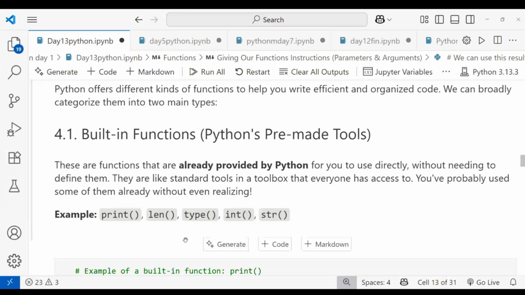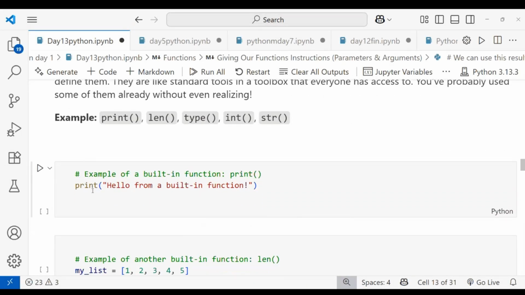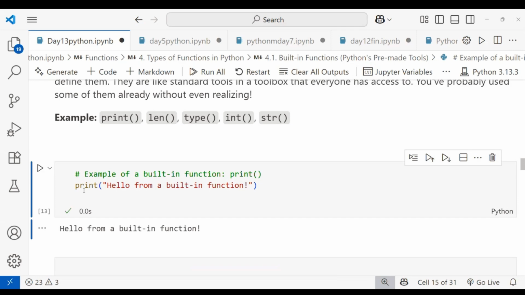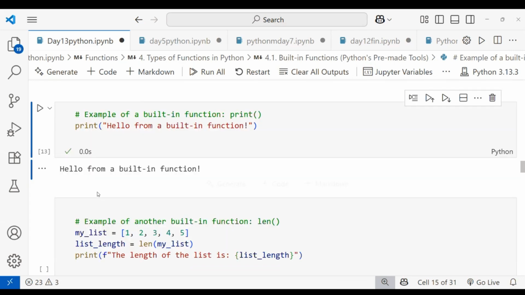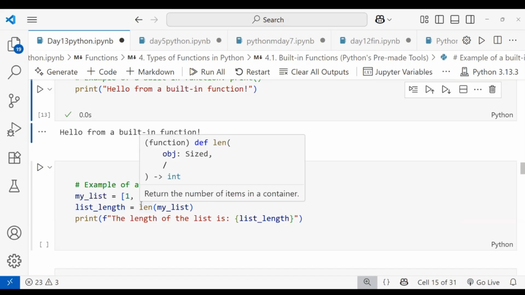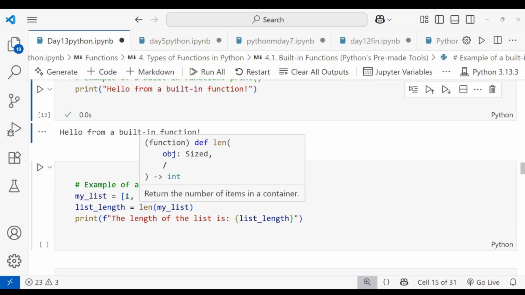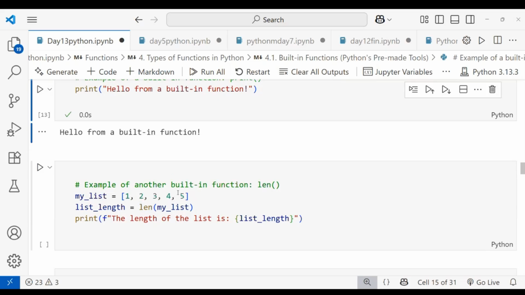Let's see the print statement. Here we print "Hello from a built-in function." Like that, we can print using the print built-in function. Second, I'm creating a list: 1, 2, 3, 4, 5. Here, list length is equal to the length of my list. Why am I using length of my list? It gives the length. What is the length here? 5.